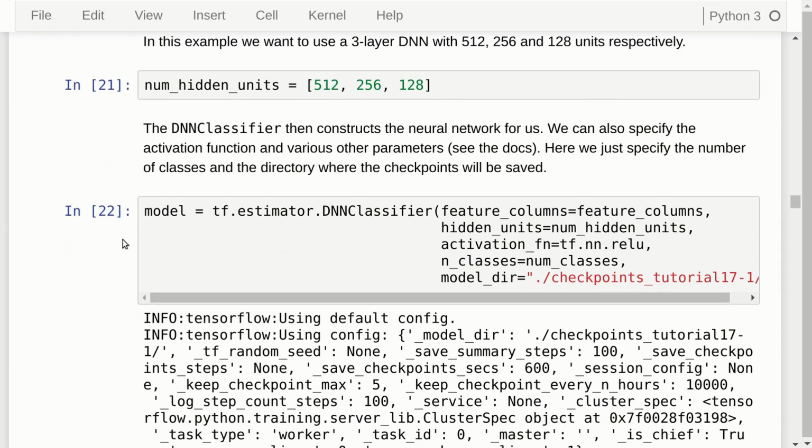Now we're ready to make the estimator, and we do that like this. So call tf.estimator.DNNClassifier with the feature columns and the number of hidden units, and we decide that we want the activation function to be ReLU and the number of output classes, and then the directory on the disk where we want to save the checkpoints.